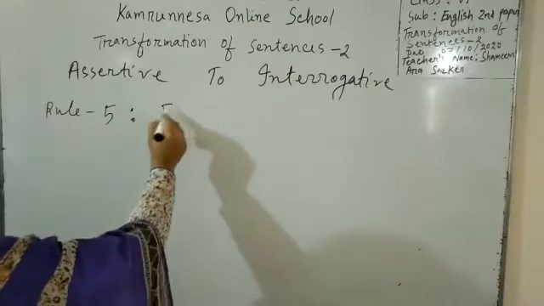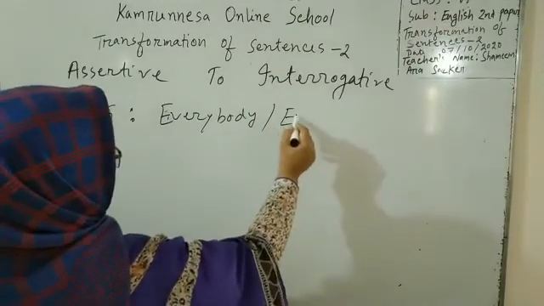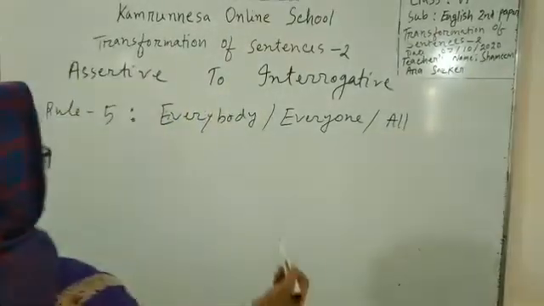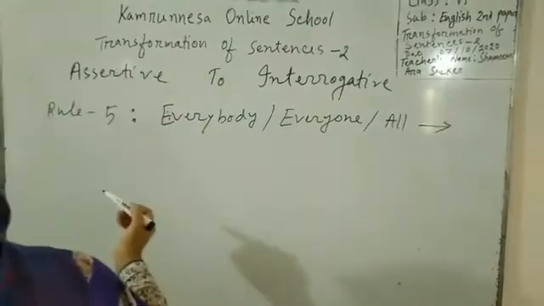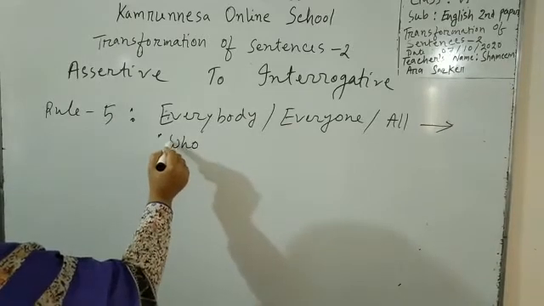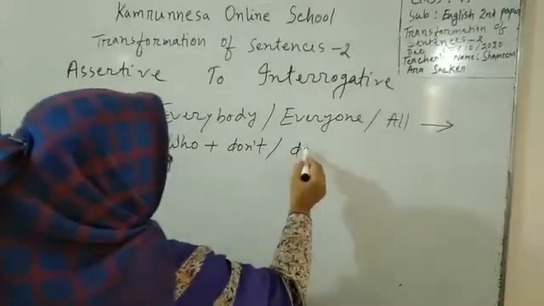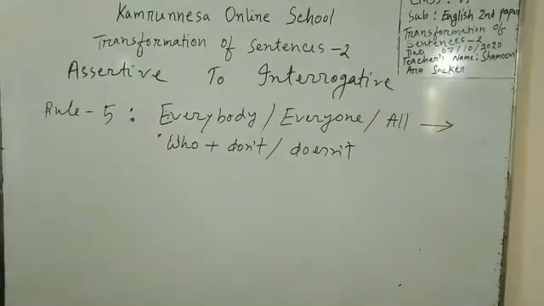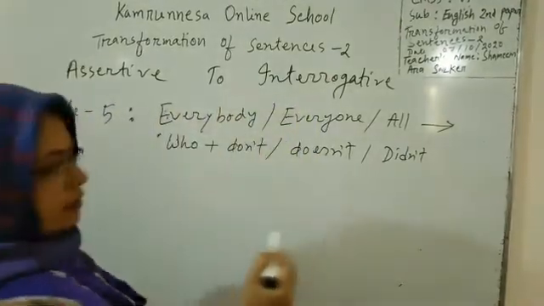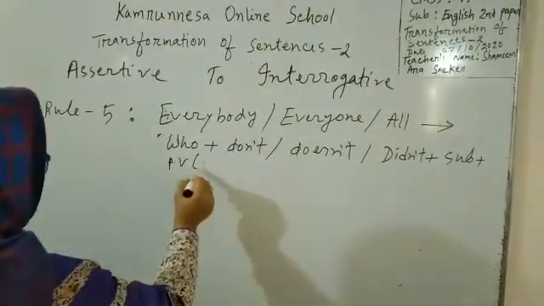If there is everybody or everyone or all in an assertive sentence, we will use the structure who plus subject plus principal verb in present form.